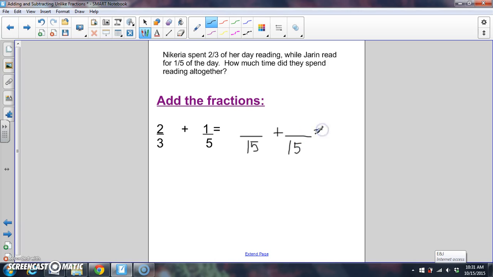And we know that when we add with like denominators, the denominator is the same. So we're going to go ahead and add in part of the answer. So right now I'm thinking, 3 multiplied times what number would get me 15? From our work earlier, we know that that would be 5. If I do that to the bottom, I do it to the top. 2 multiplied by 5 is 10.